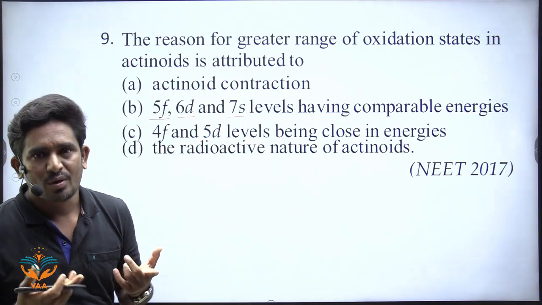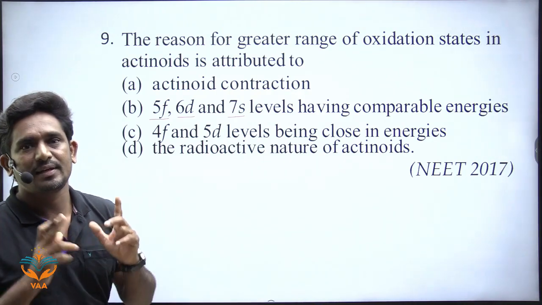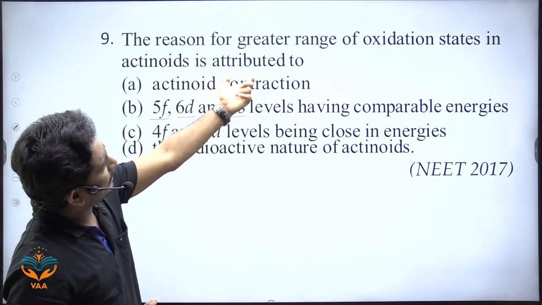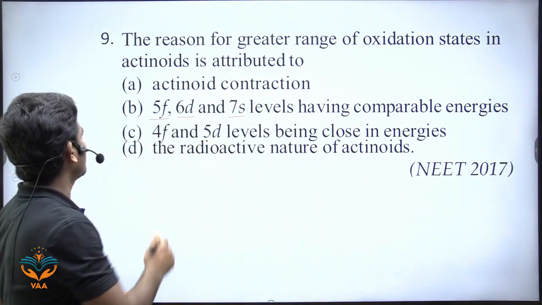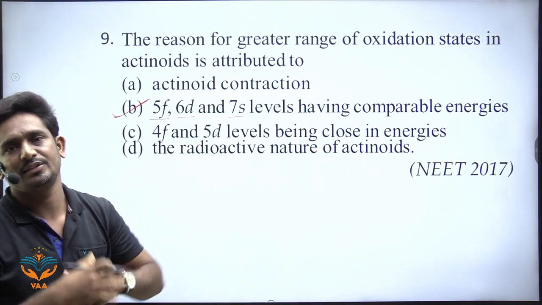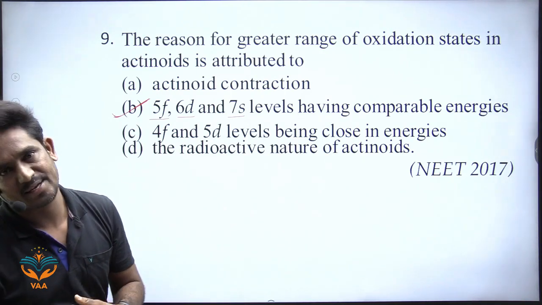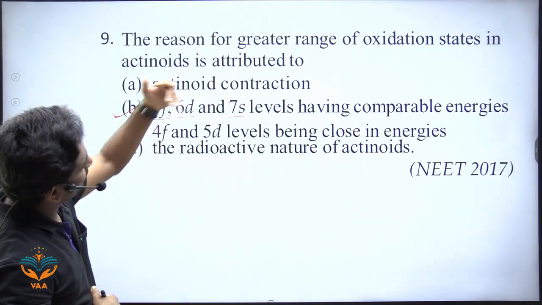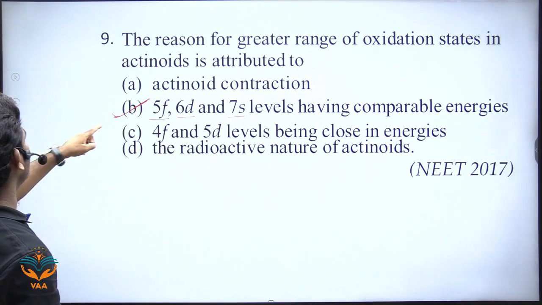So there are comparable ionization energies. That is why they have a greater range of oxidation states. So the answer is B. They have comparable energies, due to this they have similar ionization energies, and therefore many oxidation states. Okay, beta. Answer is B.